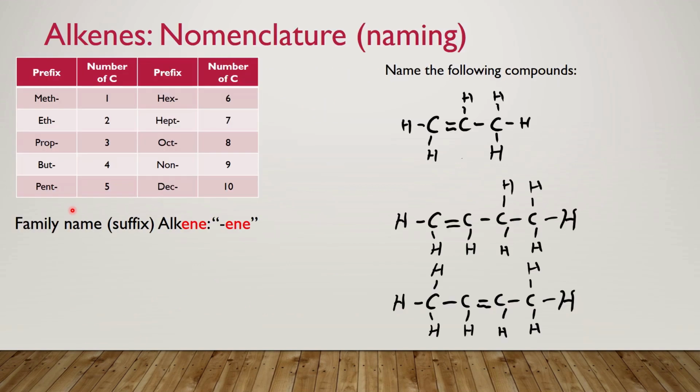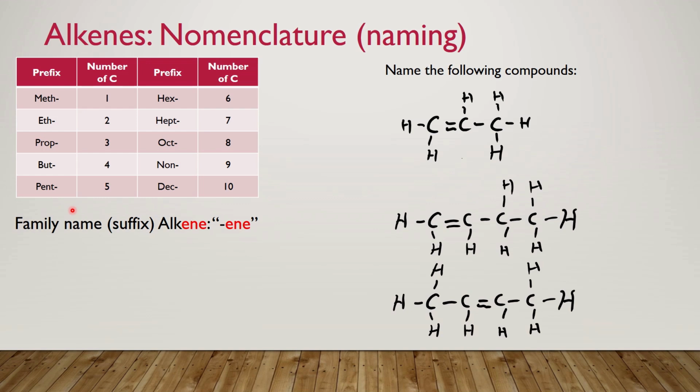So our naming of alkenes is very similar to our alkanes. We have a prefix that tells us how many carbons are involved in the structure, and we then have the second half of the name coming from the family. So we have a different family now. Alkanes have A-N-E on the end of the name. Now we're talking about alkenes with E-N-E on the end of the name.